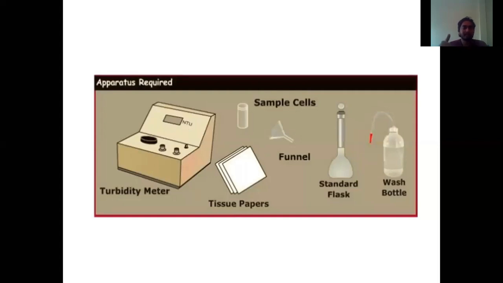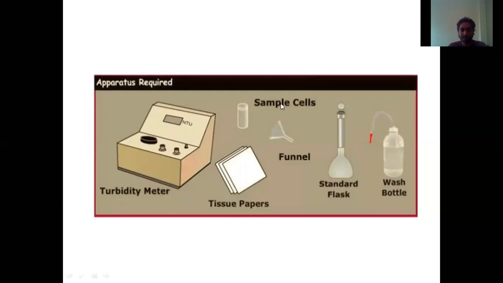It can also be measured in mg per liter, but that is largely obsolete. So we use the standard unit, the NTU, nephelometric turbidity unit.